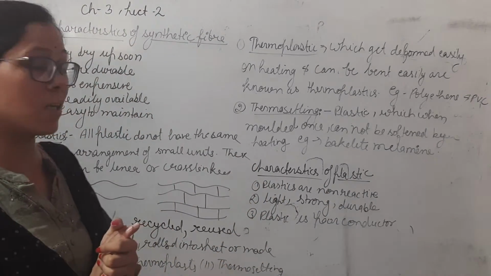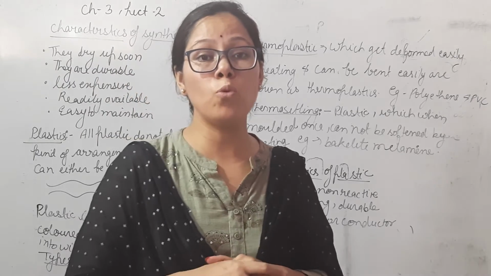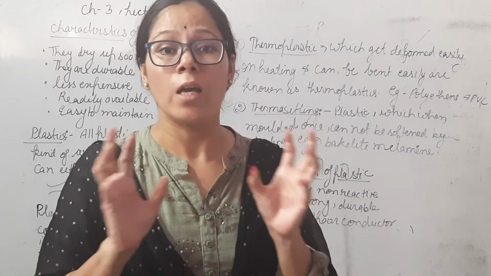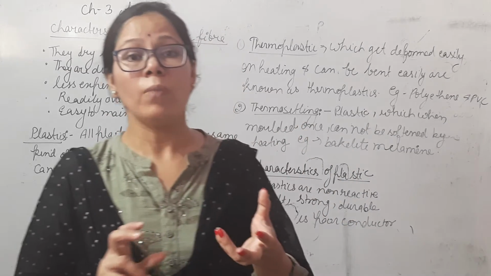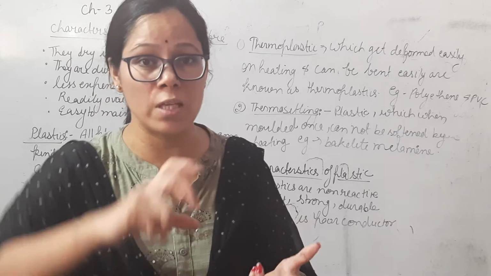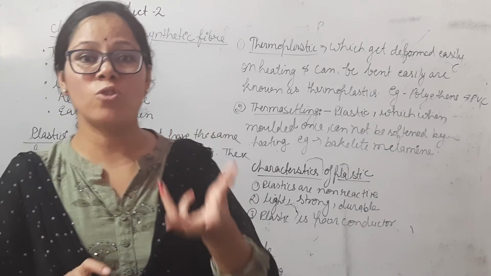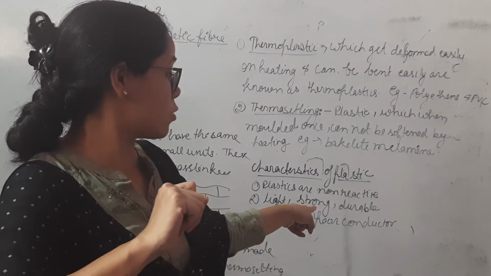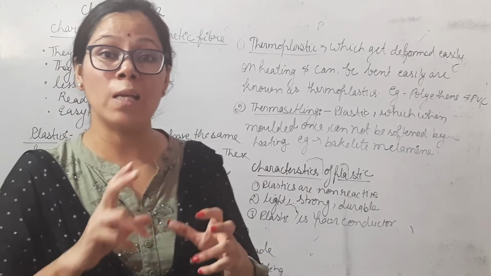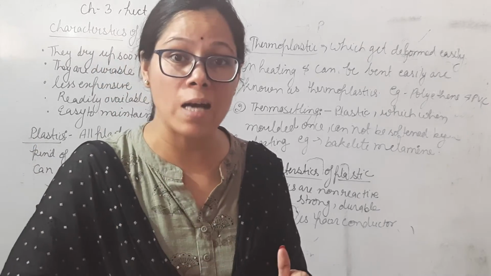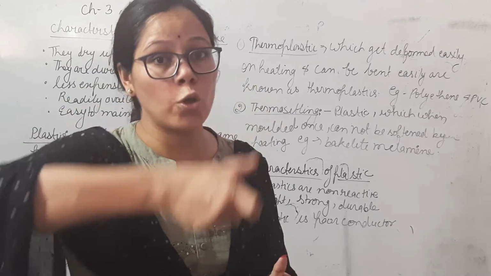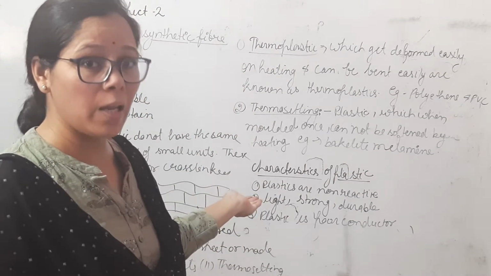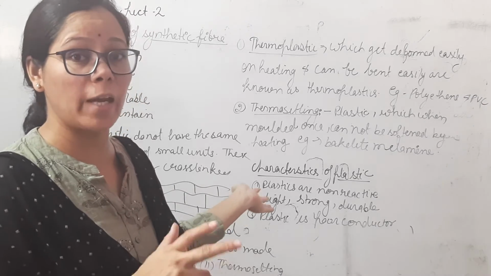Third, plastic is a poor conductor. Plastic is a poor conductor of electricity, which means electricity or heat cannot pass through plastic. For example, electricians use screwdrivers and pliers in which the handle is made of plastic. Why? Because electricity cannot pass through plastic, and they can hold the tools easily. And it cannot pass heat either.